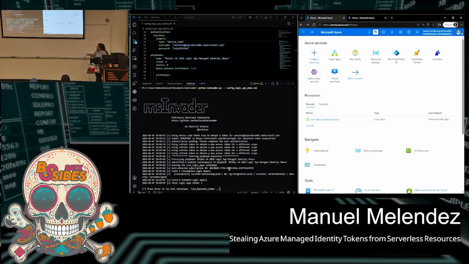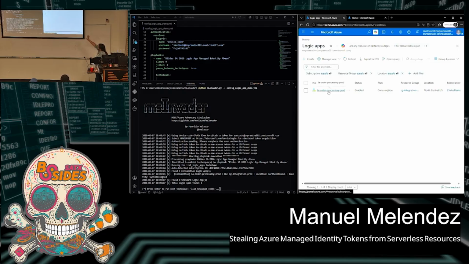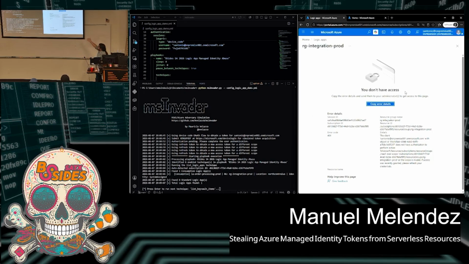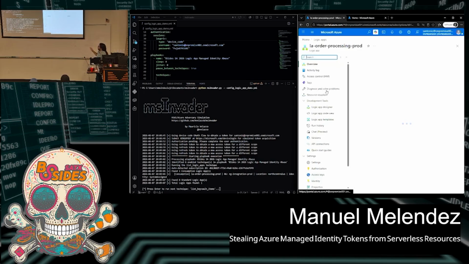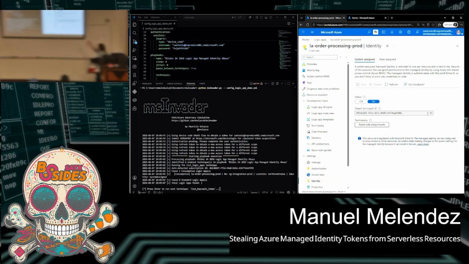Just to show you visually how it looks in the portal, as that user, we're going to try to access that logic app. Let's go to logic apps. It only shows one name. The user doesn't actually have access to the resource group, only directly to the logic app, and that's it. And we're going to verify that it indeed does have a system-assigned managed identity right there.